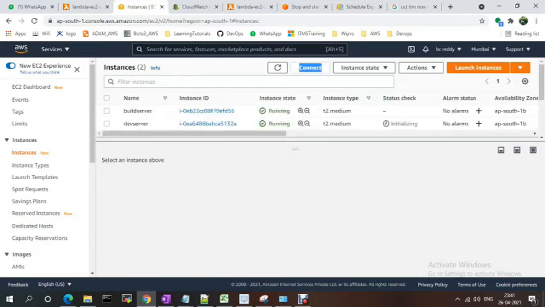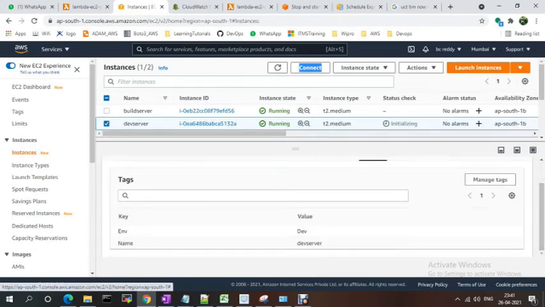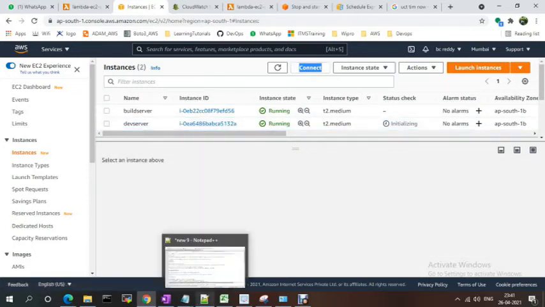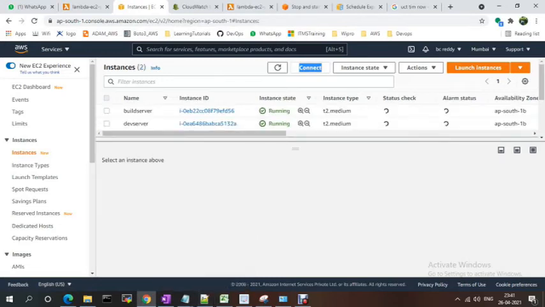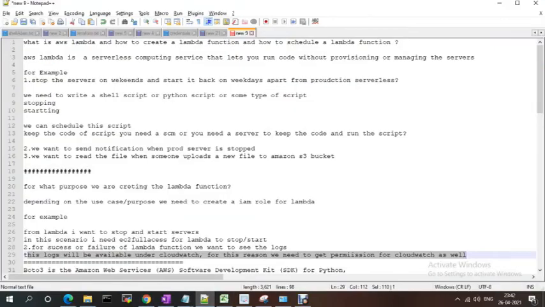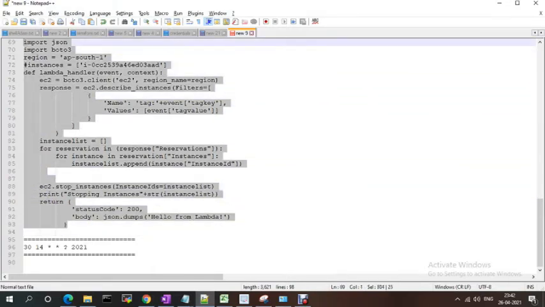See, suppose if I select this one and go to tags, based on the environment and value, depending on dev or QA, I wanted to stop the instances. We don't know what the instance ID is, right? For that one, let me create a lambda function and we'll achieve this. I already have this lambda function available handy. I'm going with this function. See, same only.